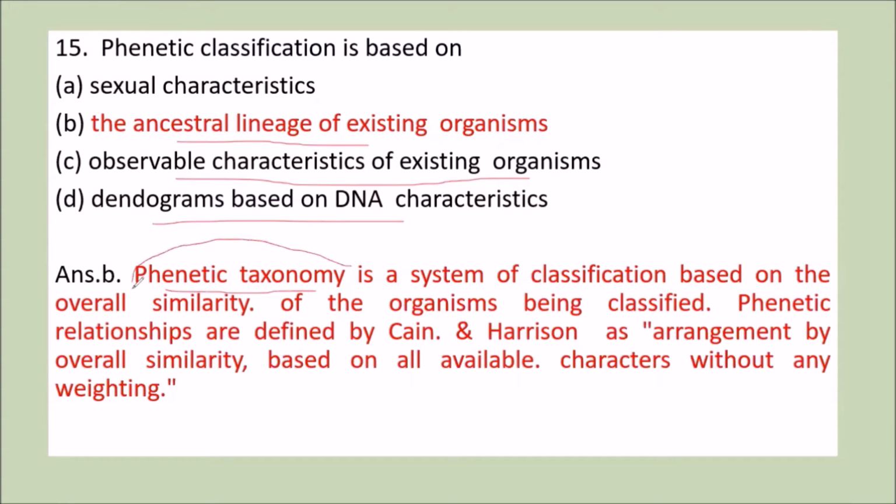This phenetic taxonomy is a system of classification which is based on overall similarity of the organisms which are being classified. These phenetic relationships are defined by Kane and Harrison, and they are defined as the arrangement of overall similarity which is based on available characters without any weighting. So this option B, that is ancestral lineage of existing organism, is the correct answer.